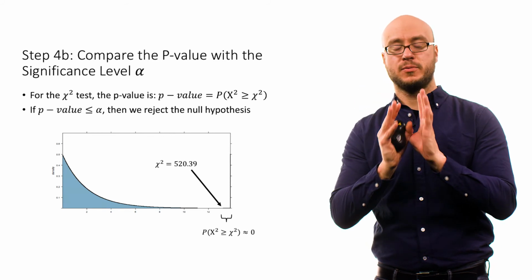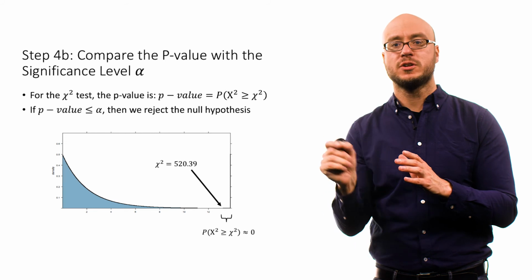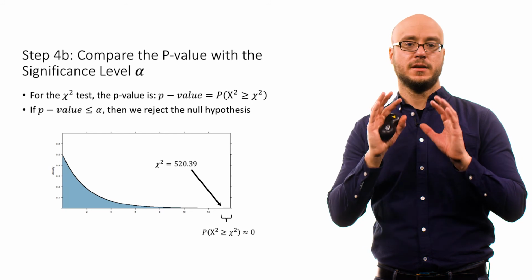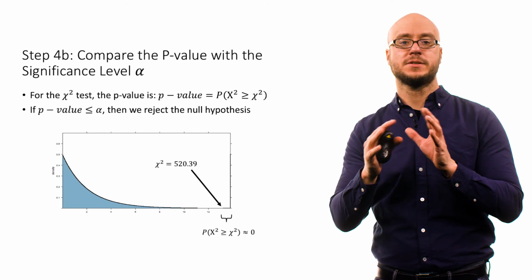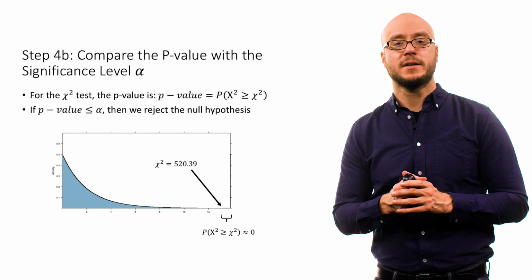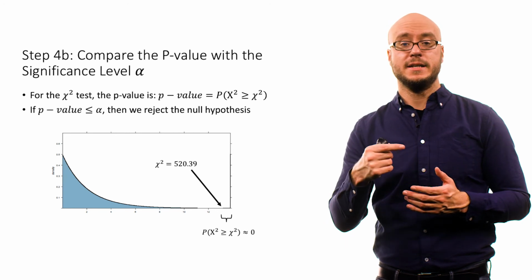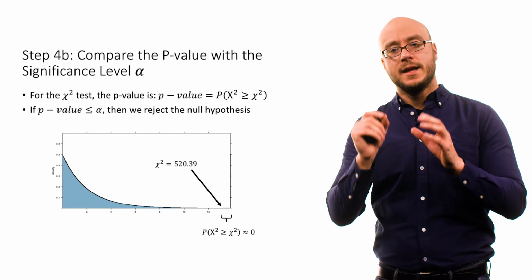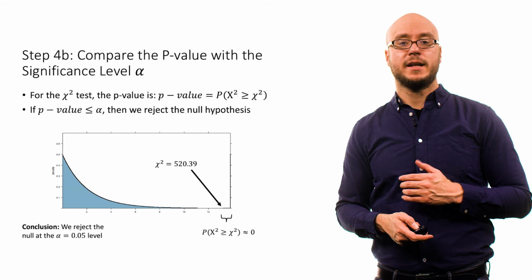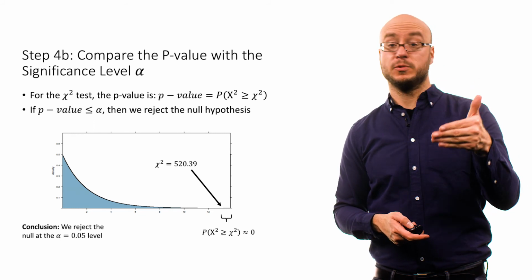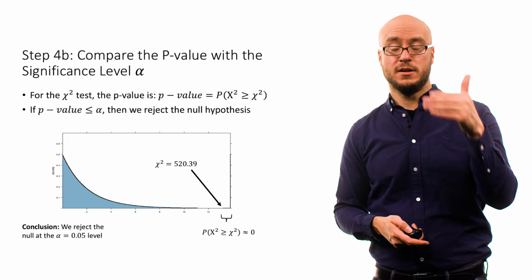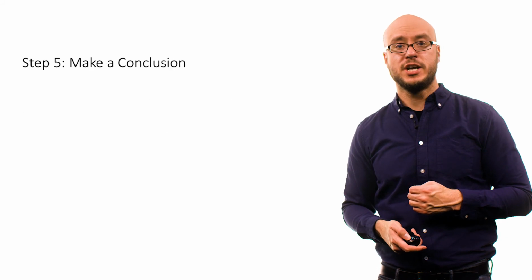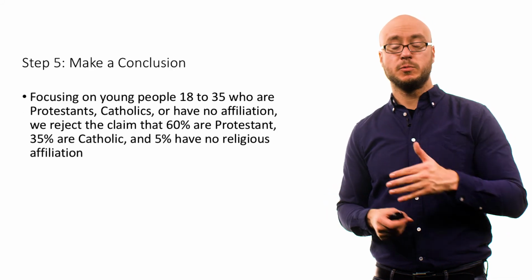And so the p-value, the probability of obtaining a chi-squared test statistic as or more extreme than the one we observed, under the assumption that the null is true, that the observed counts are roughly equivalent to the expected cell counts, or to put it another way, that the population proportions equal the claimed values, is very small. It's very unlikely to have obtained the data we have if that religious studies scholar is truly correct in saying that the distribution is as he has described. So we reject the null. In both of these cases, we reject the null.